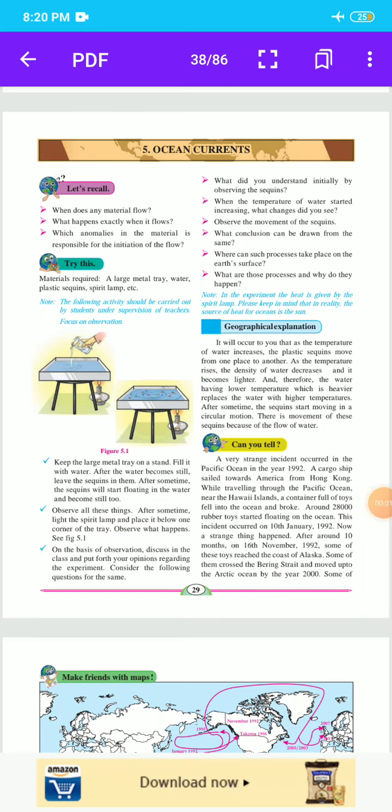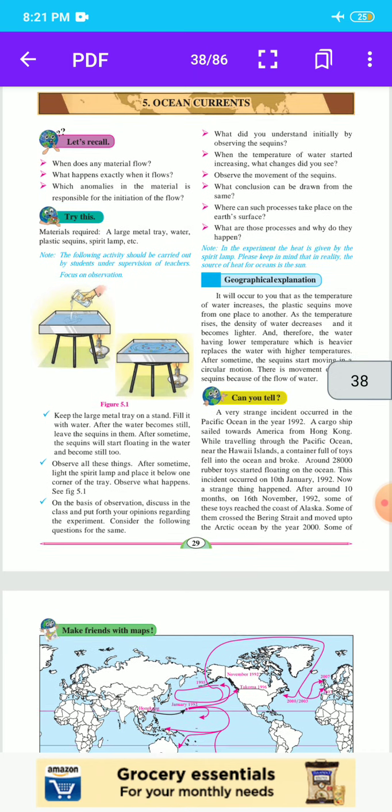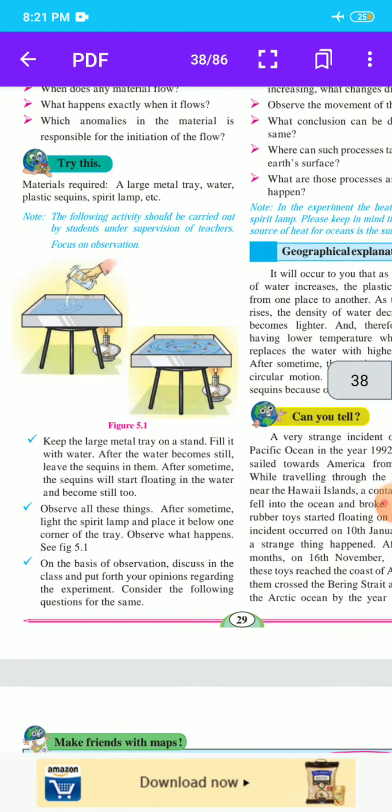In the last video we completed lesson number 4, structure of the ocean floor. Now let us start lesson number 5. The name of our lesson number 5 is ocean currents. In this lesson, see figure 5.1, students.